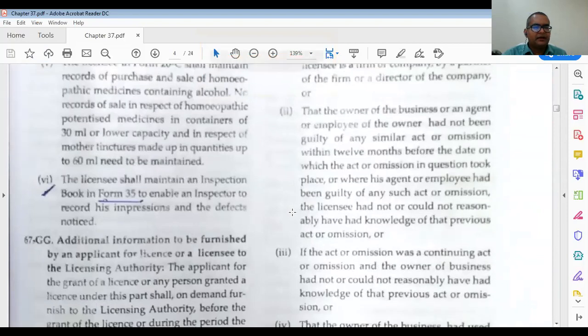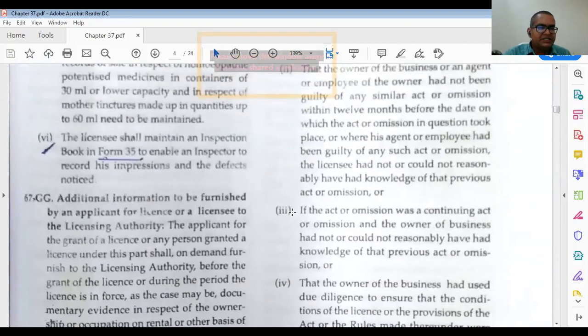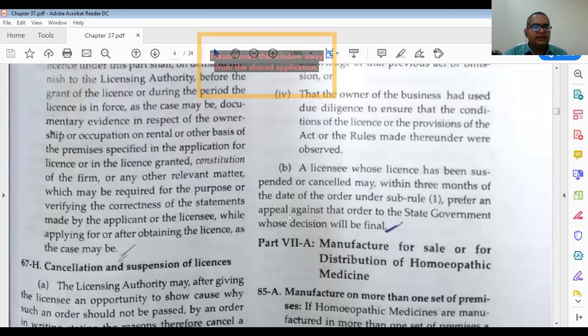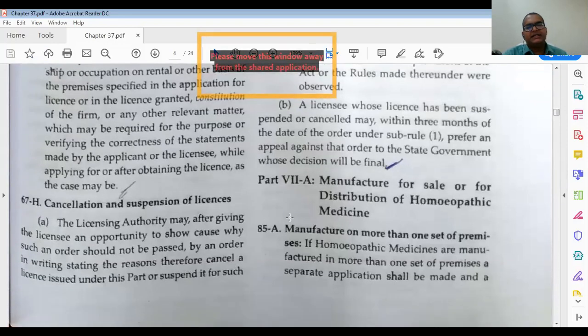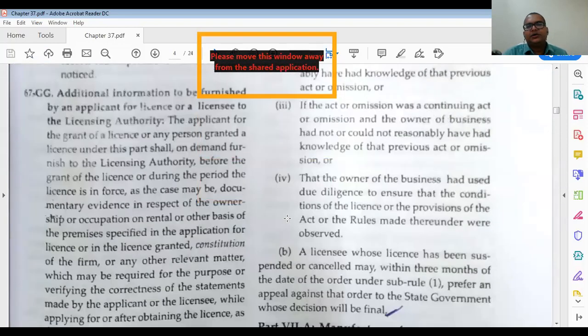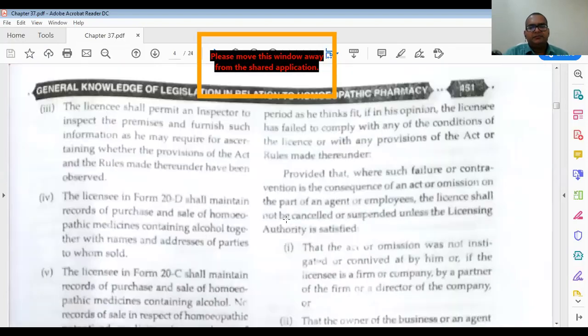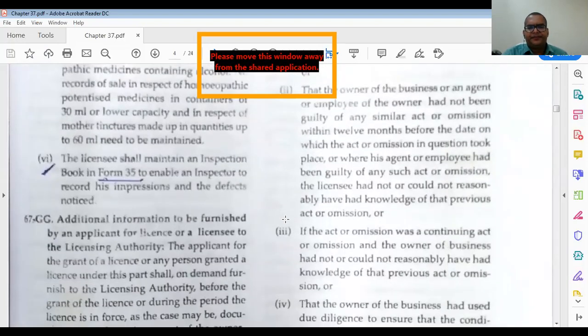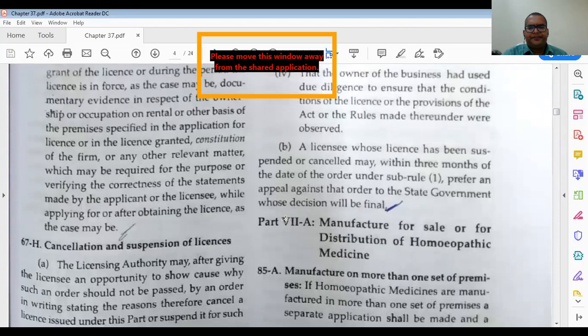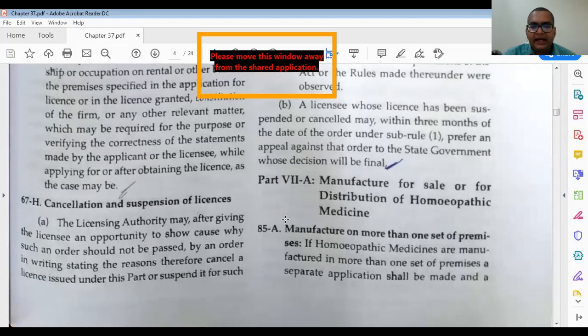Then we have 67GG. Then 67H is there, cancellation and suspension of license. Next is 7A. We have studied about 6A.